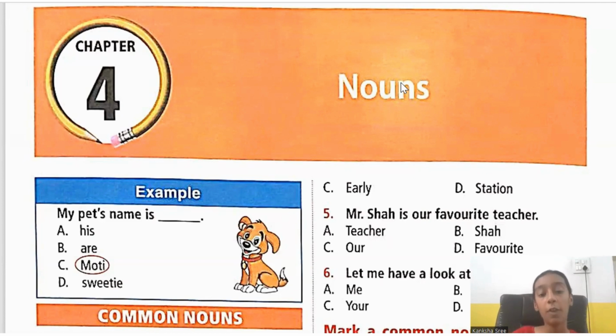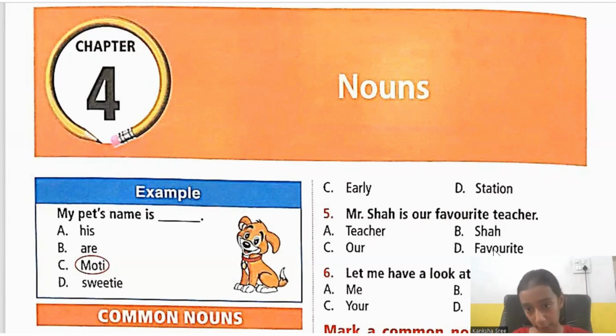Next, proper noun. What is a proper noun, children? Opposite to a common noun. When you specifically mention the name of a person, place, animal or thing, it is a proper noun. For example, I am particularly talking about Dubai. I'm not saying a country. A country comes under a common noun because it can be any country in the world. But I'm talking about Dubai, so it's a proper noun. For example, Sita. I'm talking about the woman Sita. It can't be any woman in the world, only one woman, that is Sita. So this is what a proper noun is.